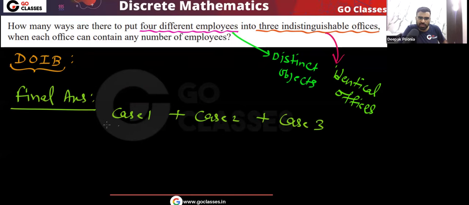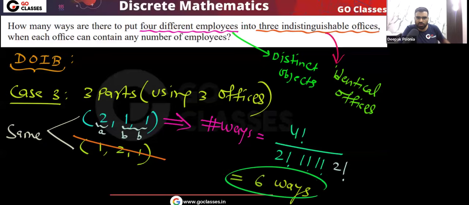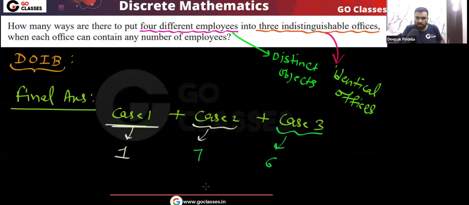So what is the value? In the case 1, that was 1. In case 2, I think we got value 7. In case 3, we got the value 6 ways. So finally, what is the answer? That is 14.